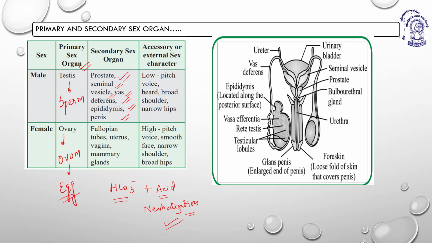What are the accessory or external sex characters which give proof to others that now we are young, now we are capable enough to think, now we are capable enough to take our decisions? All the changes which are part of puberty, especially at the age you are, are because of your chemical messengers which are moving freely in the blood. These chemical messengers hit your brain, they hit your nerves again and again, and you feel highly energetic, right?